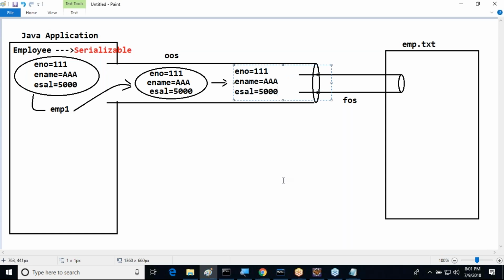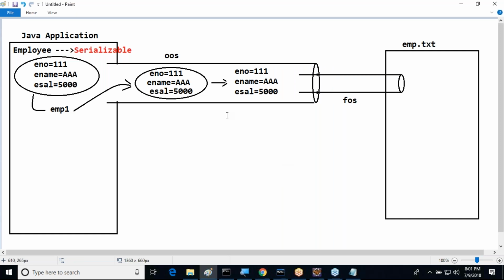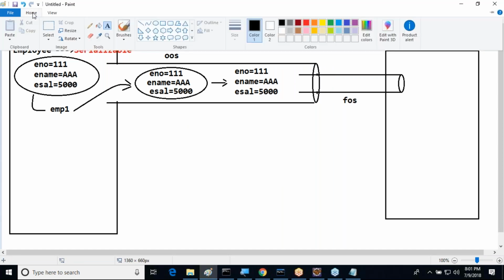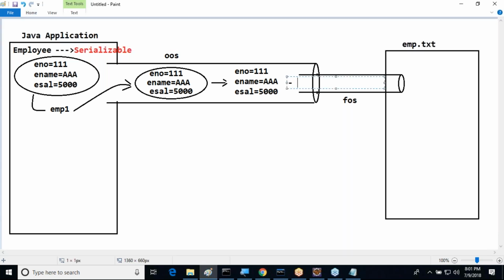So first of all, we are writing this employee object to the object output stream. The object output stream is performing the required serialization. After performing the serialization, the data is generated from this object. Whenever data is generated from the object, the data will come to the file output stream in the form of binary.